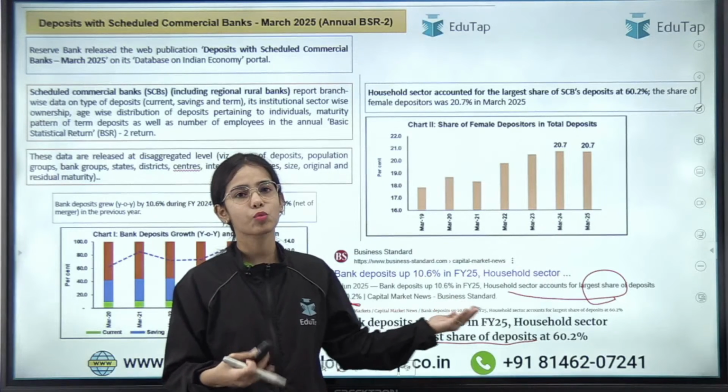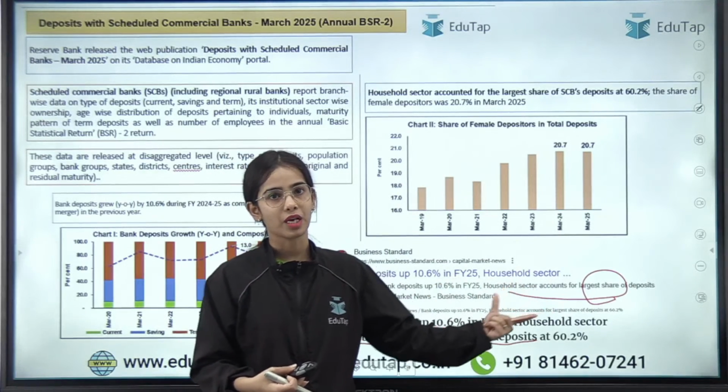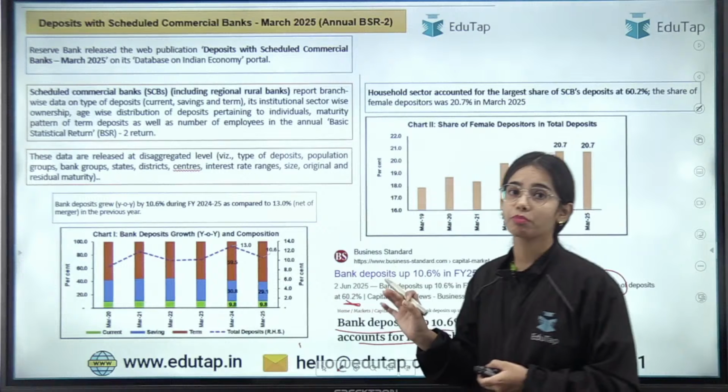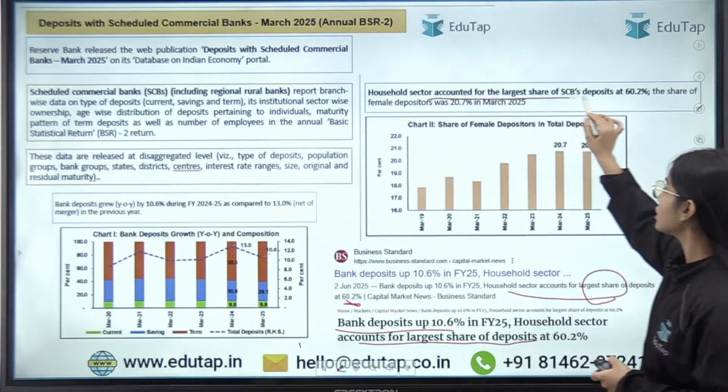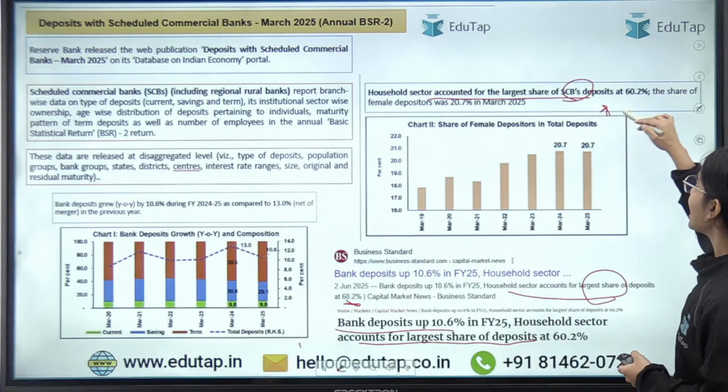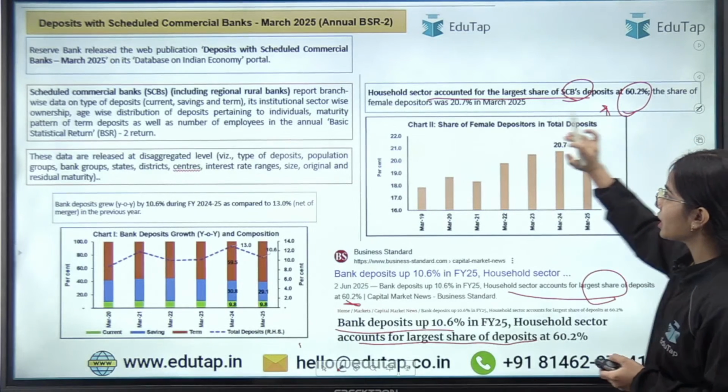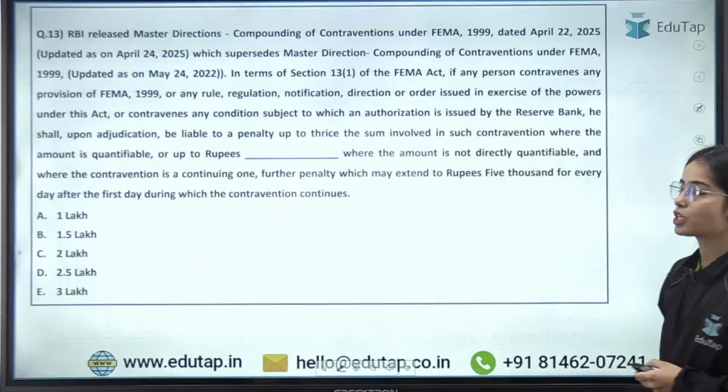Especially in phase 1, it is more factual in nature. Facts can be asked directly. So this data point you have to remember. Household sector accounted for the largest share of Scheduled Commercial Bank deposits at 60.2%. The share of female depositors was 20.7% in March 2025.